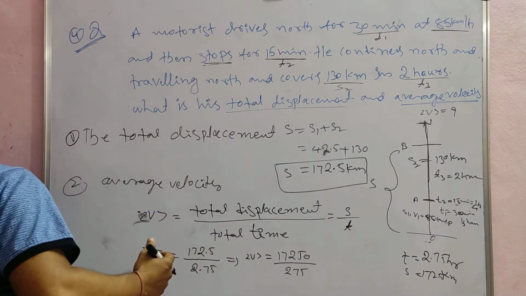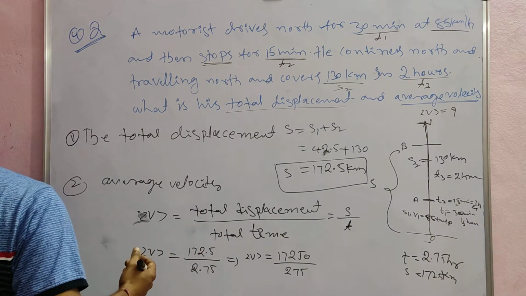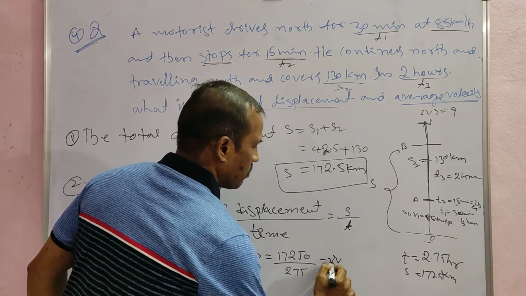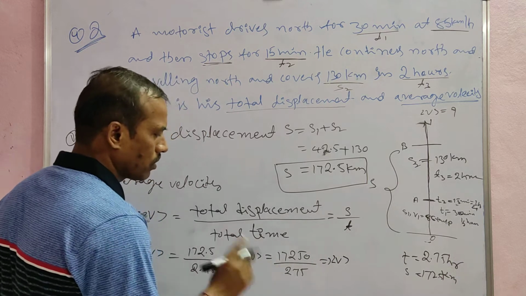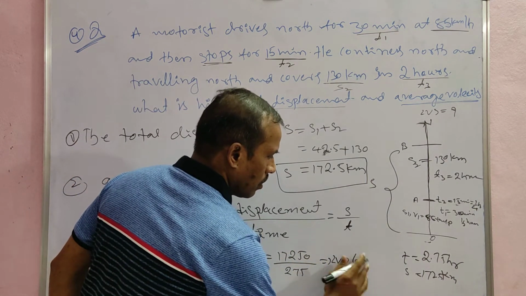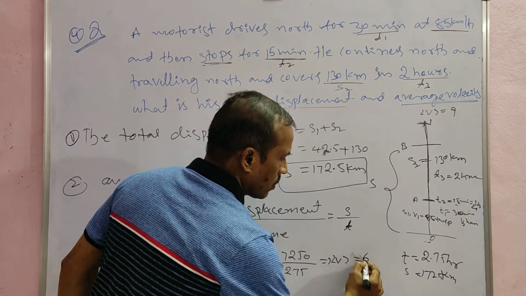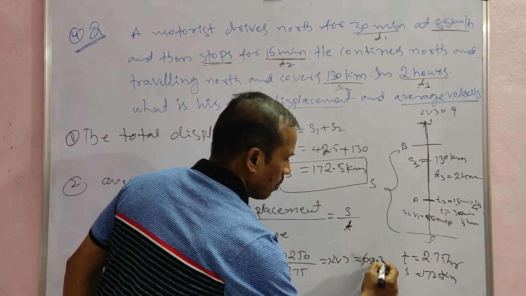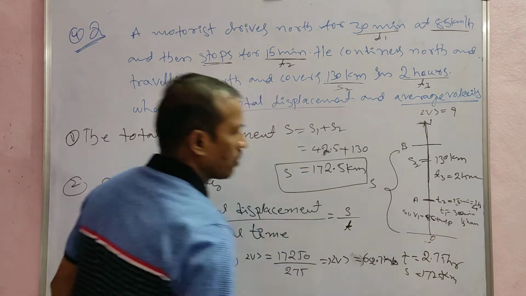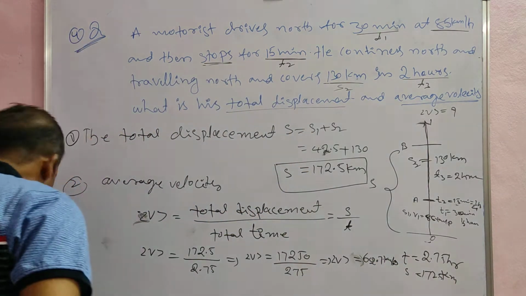The average velocity of the motorist, after simplifying, we will get the final velocity of the motorist, v is equal to 62.7 kilometer per hour. This is the final answer.